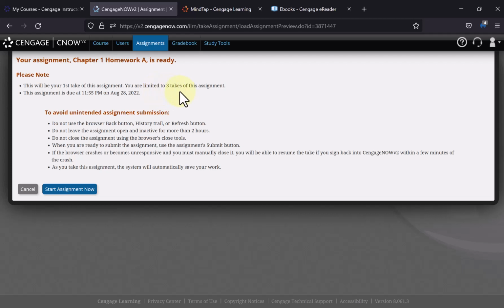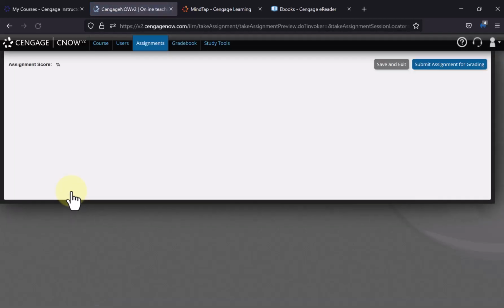You can do the whole assignment 3 times, as long as you turn it in by the due date. Here it's August 28th, 11:55 in the evening. All homework assignments are going to be due Sunday evening at 11:55. So if you know today is a Sunday, that means something is due tonight. Here it says that, and it'll give you the number of takes, the number of times you can submit the whole homework. So let's take a look at the first question.